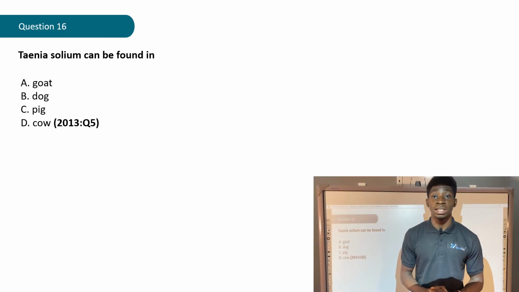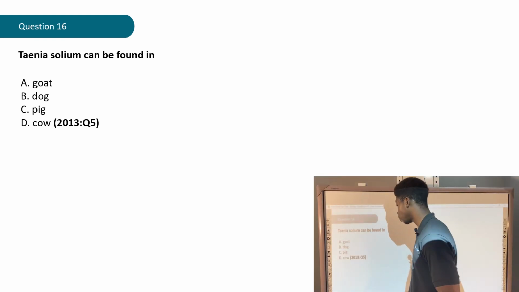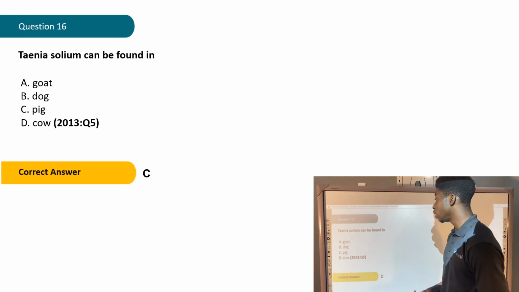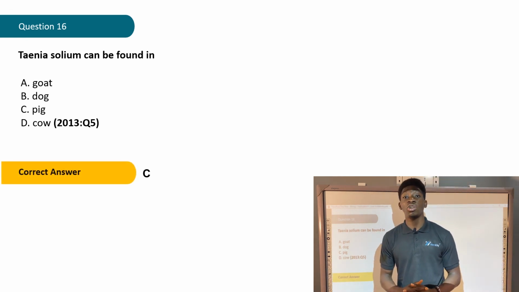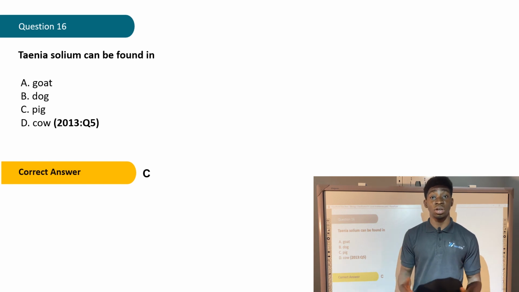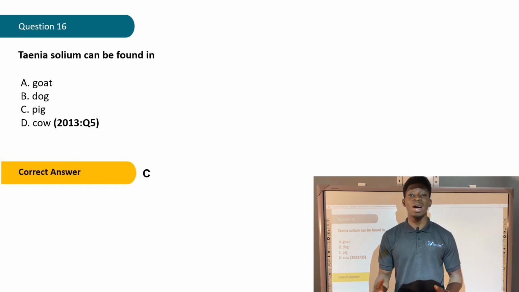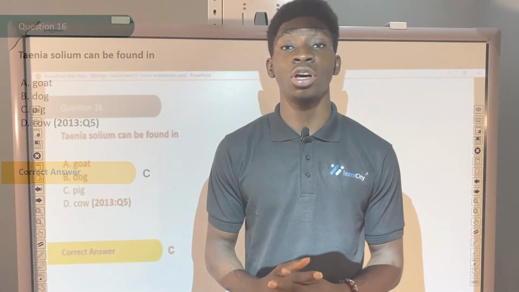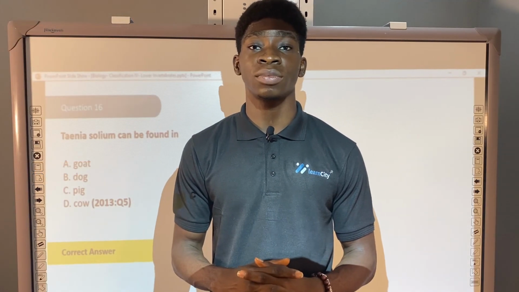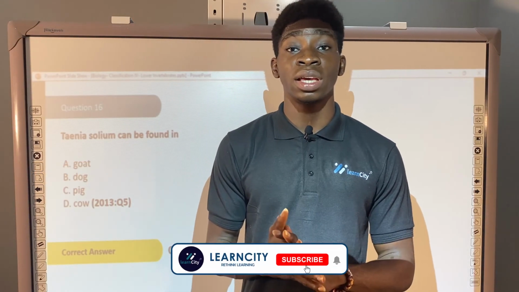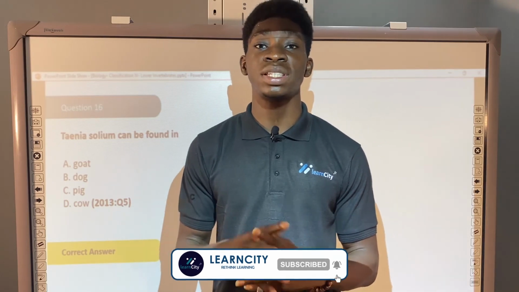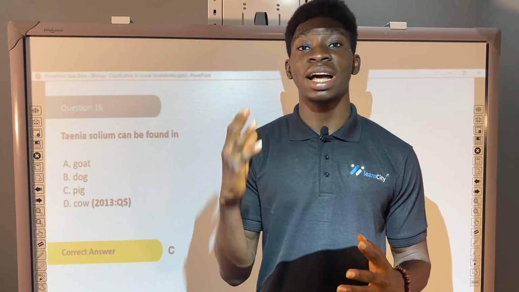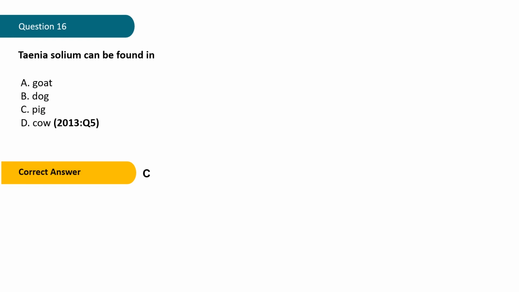Okay, let's check out what the correct answer says. The correct answer is C, pig. Taenia solium is simply a species of tapeworm. We have two types, majorly: Taenia solium and Taenia saginata. Taenia solium is found in pigs only. Taenia saginata is found in cattle or cow. So the answer is pig.